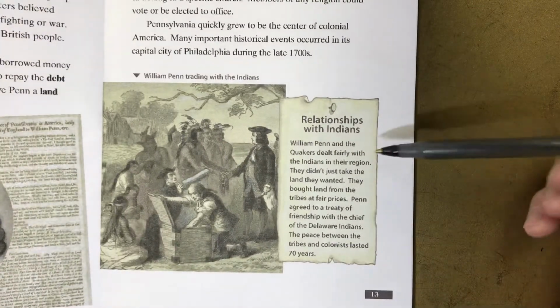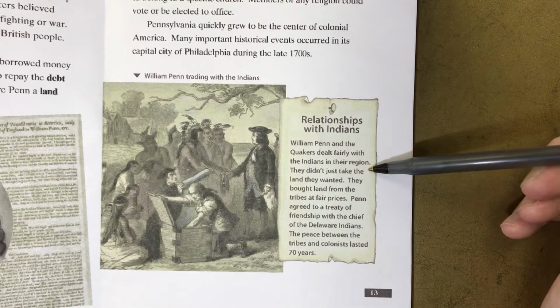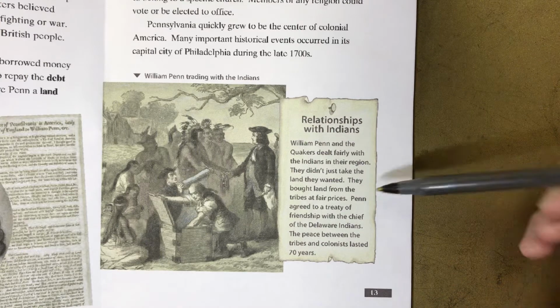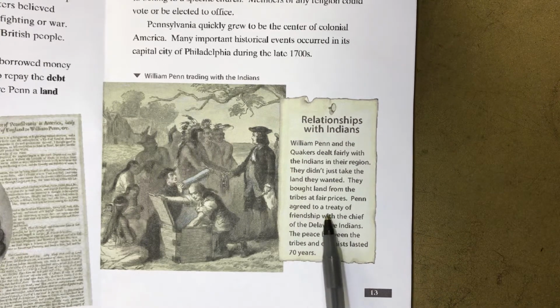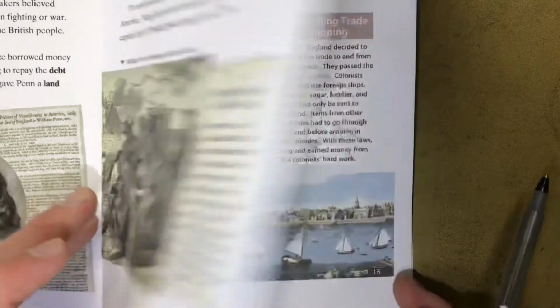Relationships with Indians. William Penn and the Quakers dealt fairly with the Indians in their region. They didn't just take the land they wanted, they bought land from the tribes at fair prices. Penn agreed to a treaty of friendship with the chief of the Delaware Indians. The peace between the tribes and colonists lasted 70 years.